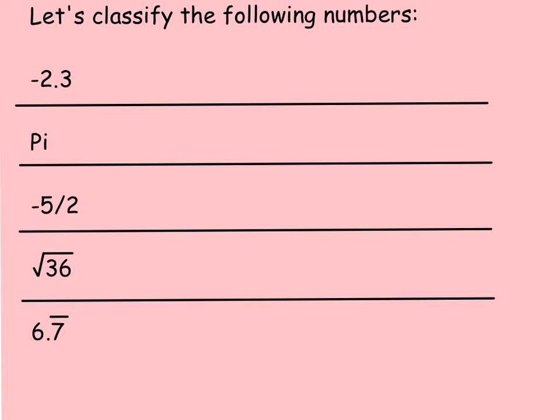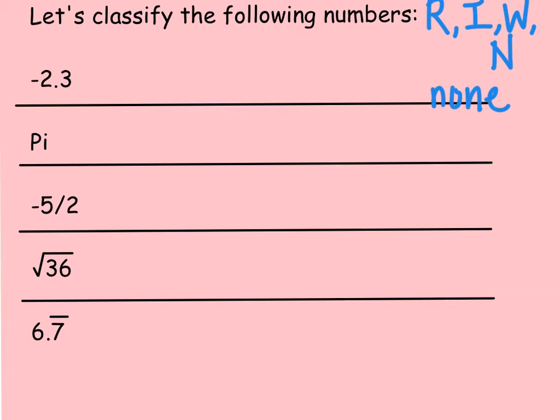Okay, so now let's go ahead and practice classifying some of these following numbers. So our options are, we're going to say if it's rational, so let's use an R for rational. And then if it is rational, we want to decide, is it an integer? So let's say I for integer. We also have whole numbers, so let's do W for whole numbers, and then N for natural numbers. If it is none of those, then just write none.